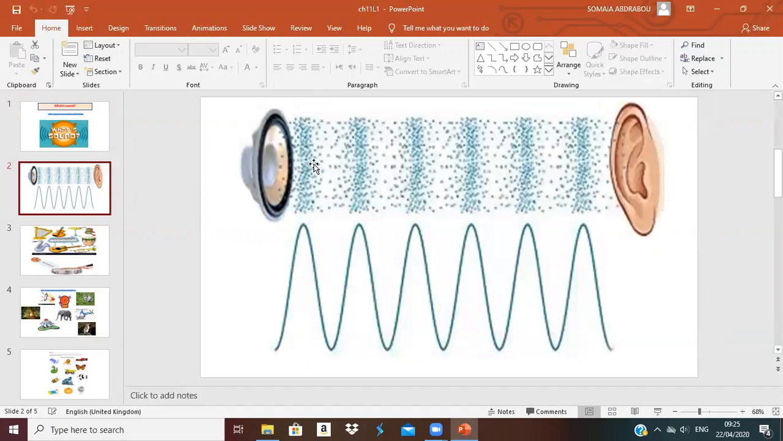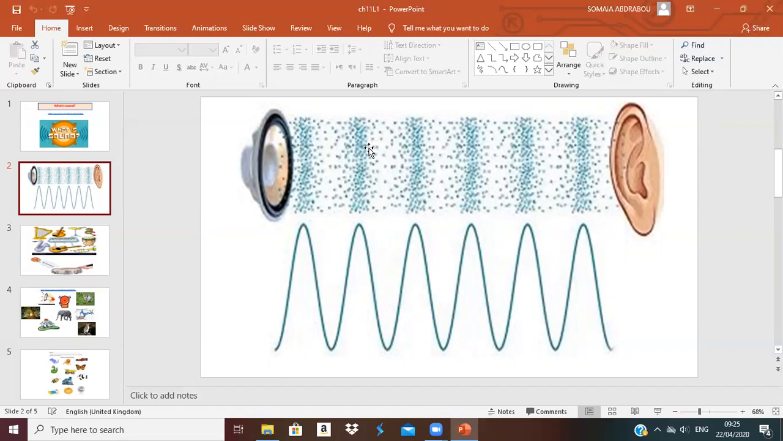Sound is made when the particles vibrate quickly back and forth. So, sound is made when the objects vibrate. When the object vibrates, sound is made. What is the meaning of vibrate? It means to move very quickly, okay? Back and forth, back and forth.